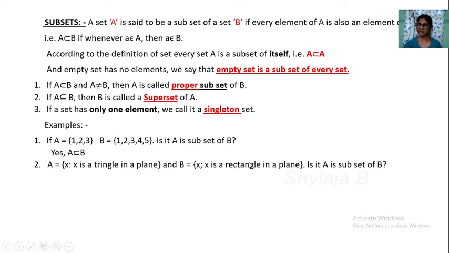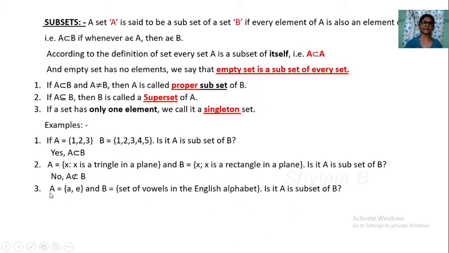A triangle is not equal to a rectangle. So any rectangle does not belong to the set of triangles, and any triangle does not belong to the set of rectangles. So the triangle does not belong to the second set. So A is not a subset of B.